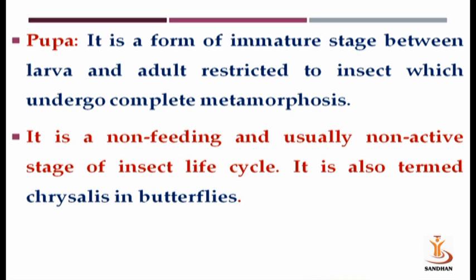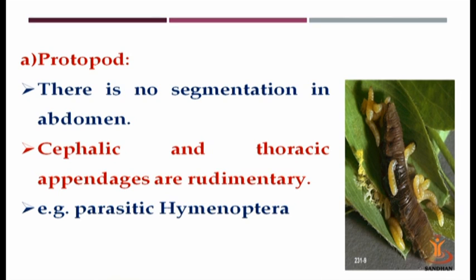Pupa is a form of immature stage between larva and adult. It is restricted to insects which undergo complete metamorphosis. It is a non-feeding and usually non-active stage of the insect life cycle. It is also termed as chrysalis in butterflies and tumblers in mosquitoes. So which are the different types of larva?